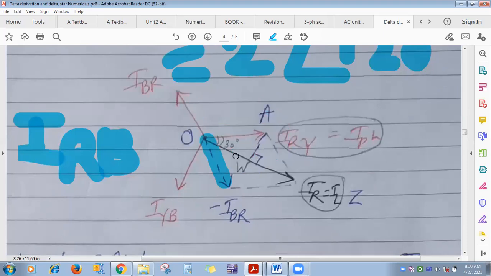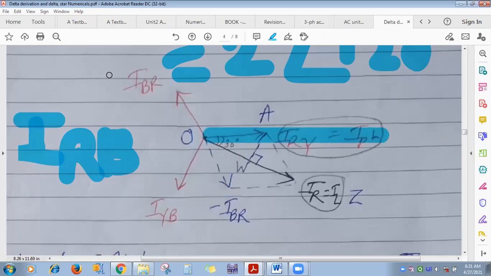So if this is 120 degree, then how much will this be? 60 degree. And we have to write with reference to this.